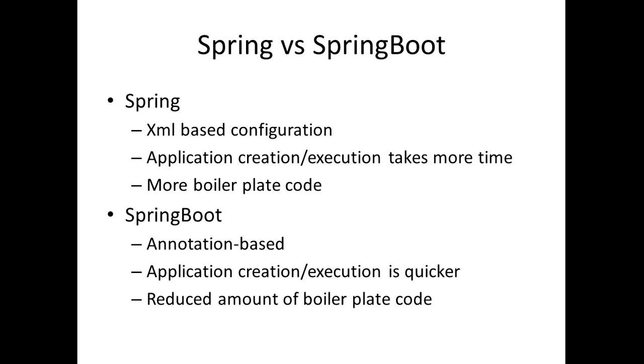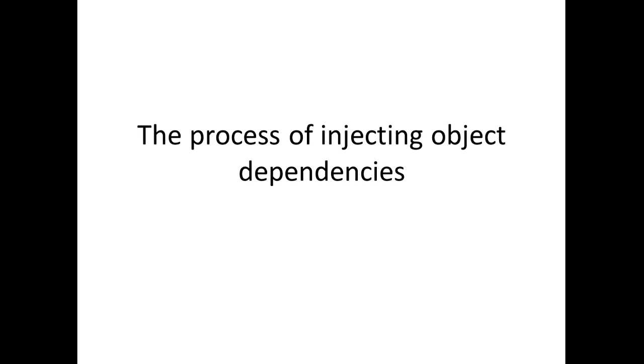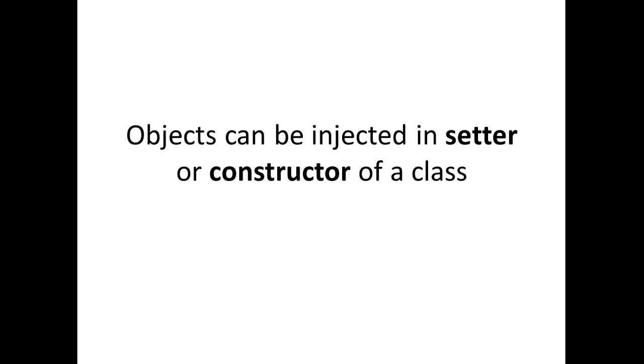Now, Spring Boot is an annotation-based style. With the annotation-based style, it allows you to develop applications a whole lot quicker. It also reduces the amount of boilerplate code in your application. Number four, what is auto wiring? Auto wiring is the process of injecting object dependencies.